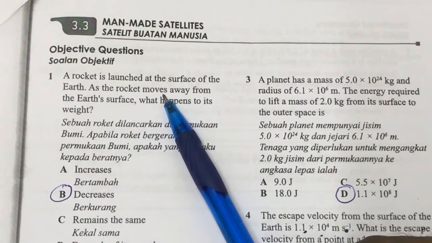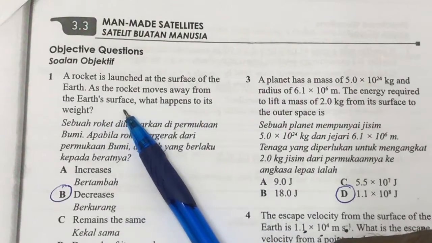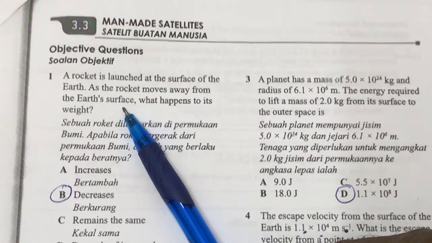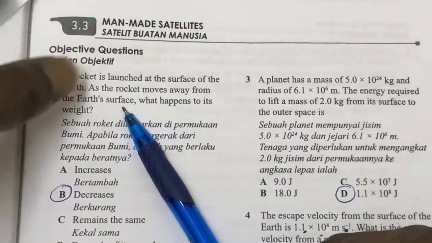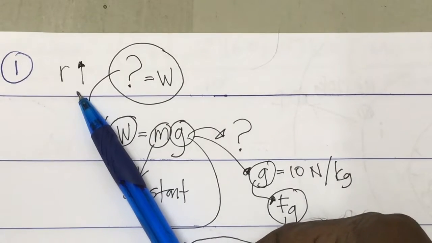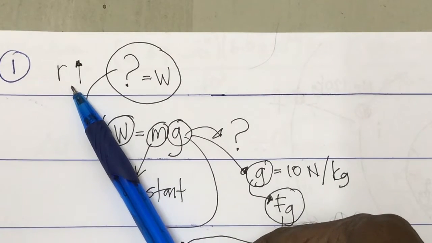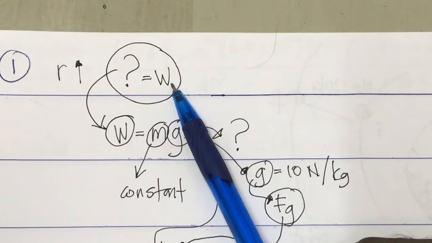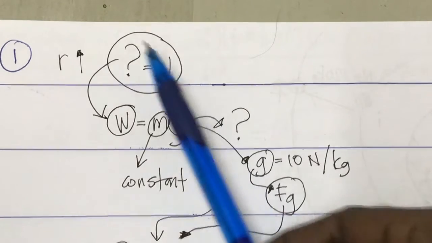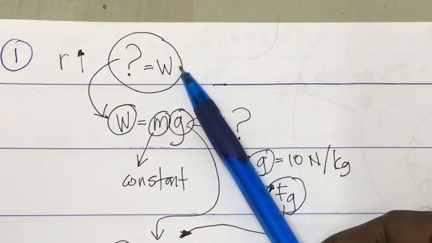As the rocket moves away from Earth's surface, the distance of the rocket from the center of Earth, which we label r, increases. What happens to the weight? So I have done step 1, collected what is given and what is being asked.